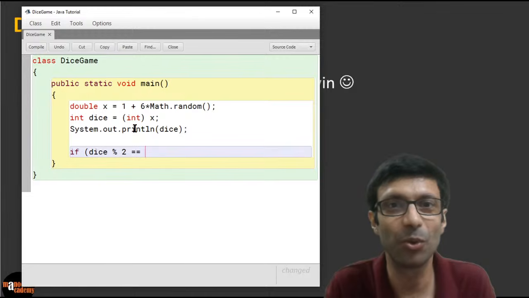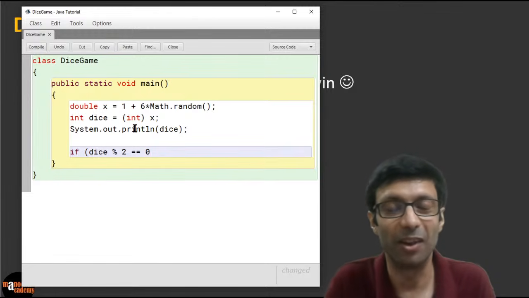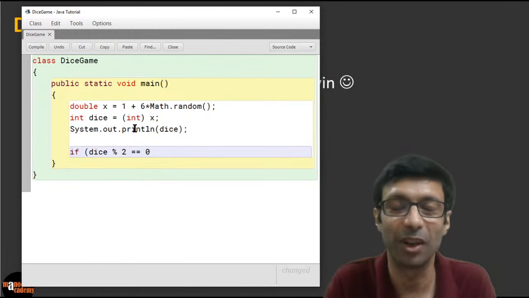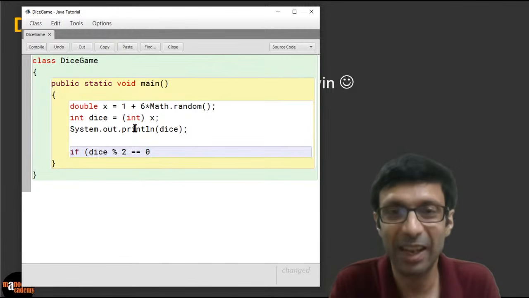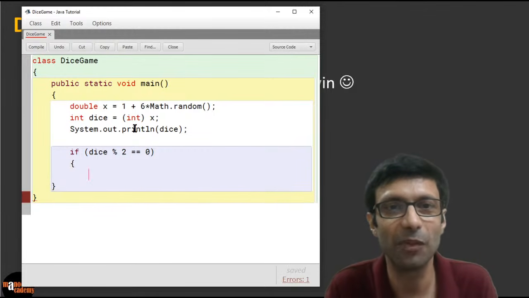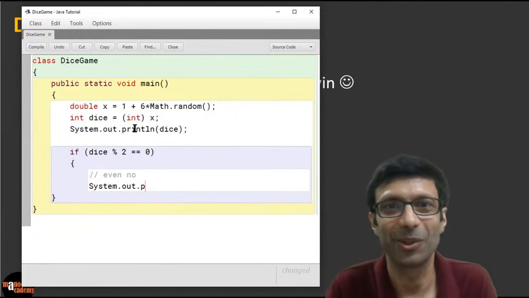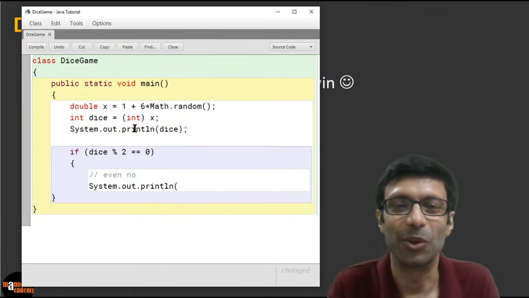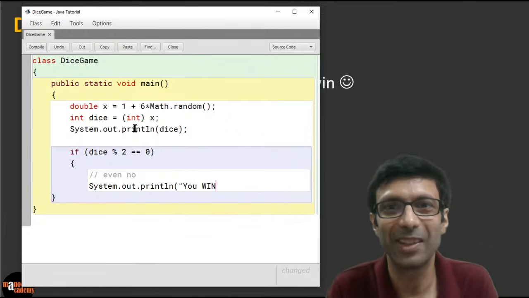If that is equal to 0, you know that it's an even number, right? Because 2 remainder with 2 is 0, 4 remainder with 2 is 0, right? So the remainder is going to be 0. So we're going to say if this, then basically it's an even number, right? This is the case of even. So we can put in a comment there, even number. And here we can say you win, okay? So we can print out saying you win, all right?